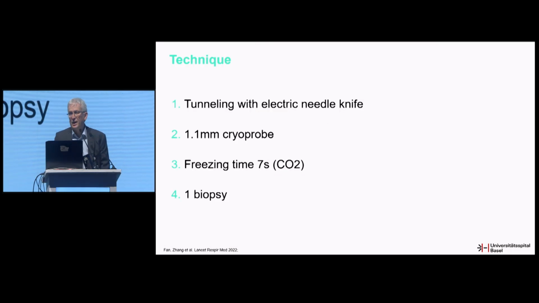Then let me address how they did it. That's different from center to center. They used an electric knife for tunneling. Then they introduced a 1.1 probe. In this study, they froze 7 seconds once.